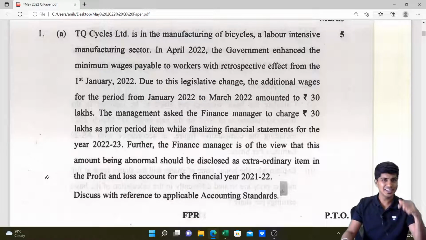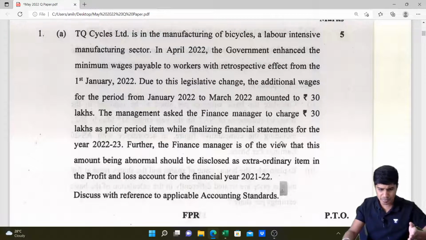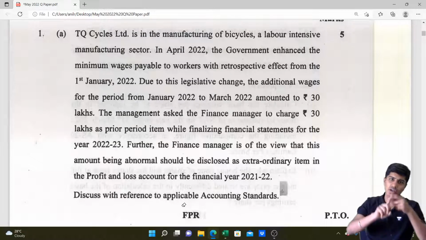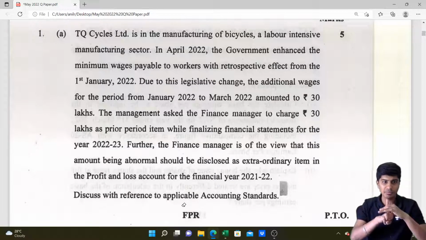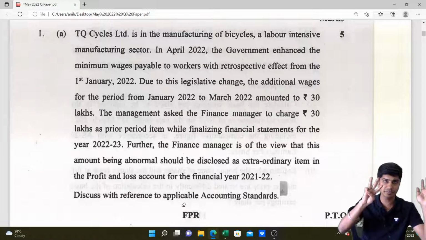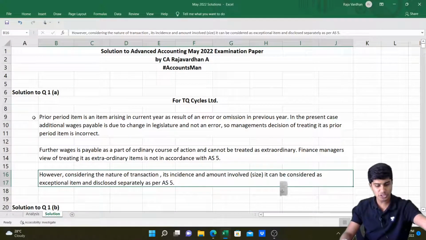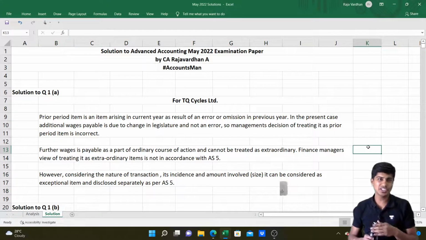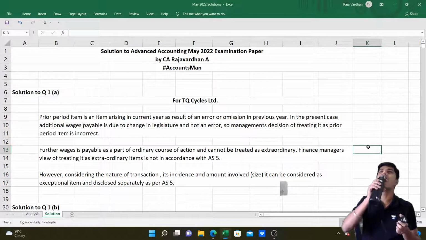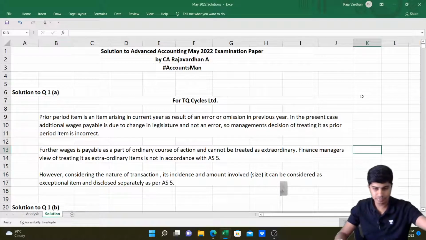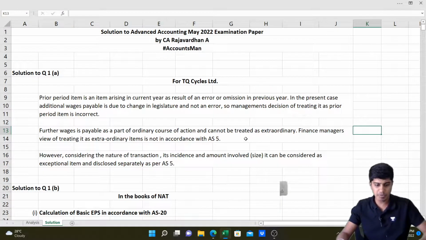However, formality sake, let's read the rest of the question. Then the question goes like, further the finance manager is of the view extraordinary. That's it. They've asked discuss with reference to applicable accounting standard. Reference is to AS5 and the answer is it is not extraordinary. It is not a prior period item, but can be disclosed as an exceptional item, considering the nature and incidence involved. That's the solution to question number 1A. I'll show it to you for a second if you want to take a screenshot. However, I'll share the complete Excel sheet with you people. I hope you guys understood this part.